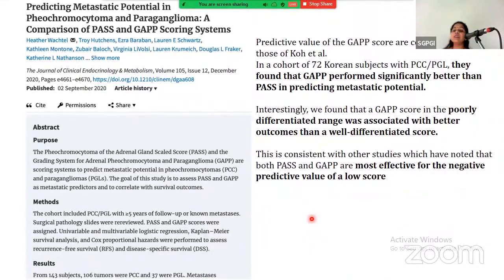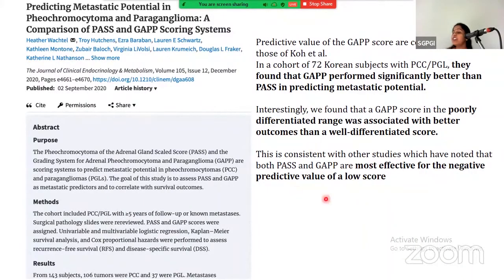Another study, another paper, predicting metastatic potential in pheochromocytoma and paraganglioma, a comparison of PASS and GAP scoring systems. According to this paper, they found that GAP performed significantly better than PASS in predicting the metastatic potential.